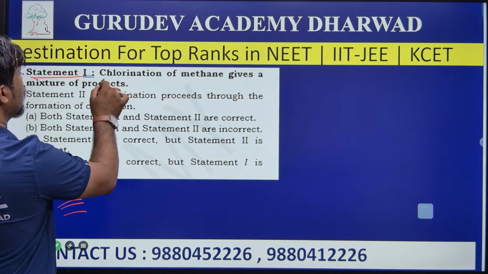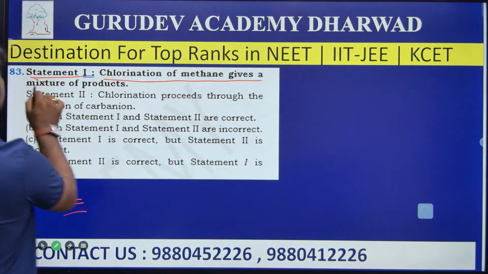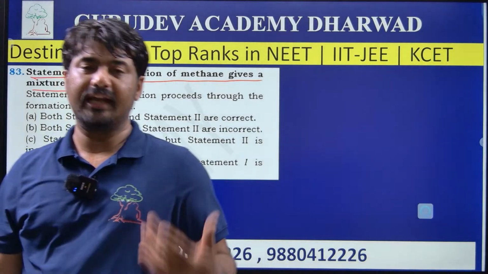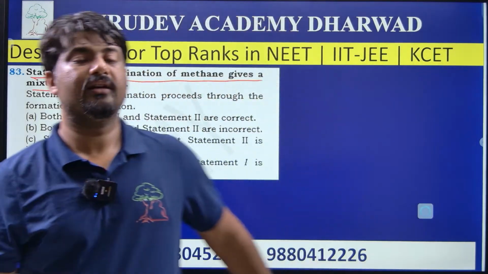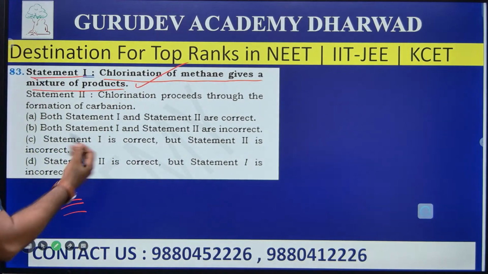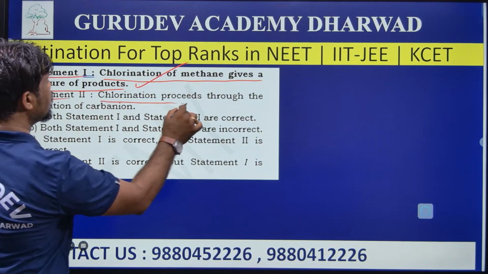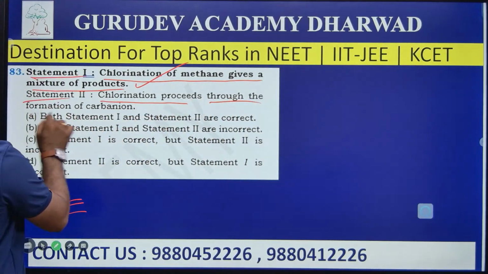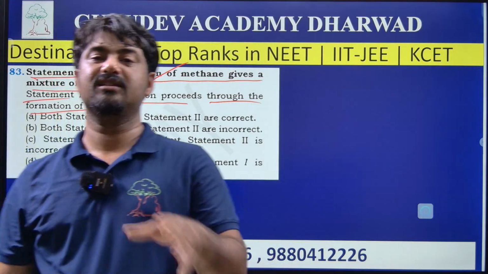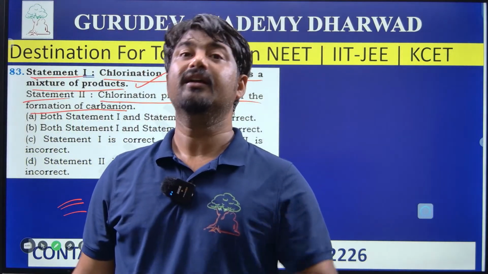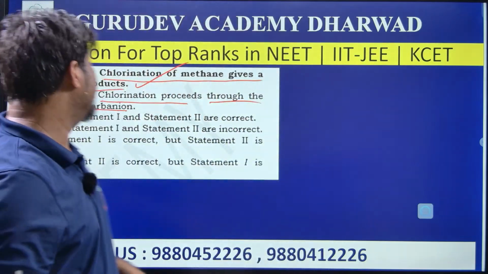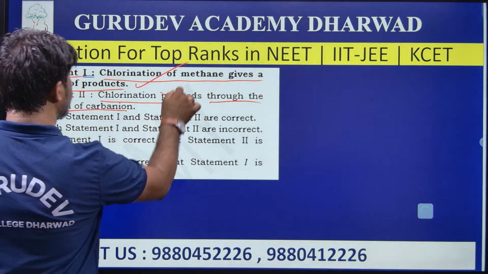Statement 1: chlorination of methane gives a mixture of products. Yes, of course, chlorination of methane gives chloromethane, dichloromethane, trichloromethane and carbon tetrachloride. So statement 1 is true. Next, statement 2: chlorination proceeds through the formation of carbon anion. No, the mechanism of chlorination of methane is not by formation of carbon anion. It follows a free radical mechanism. Hence statement 2 is wrong.